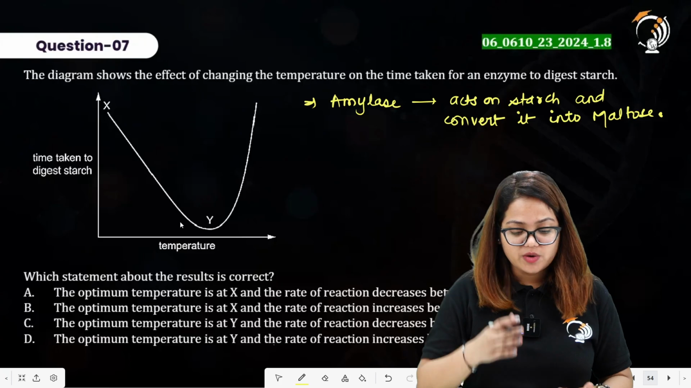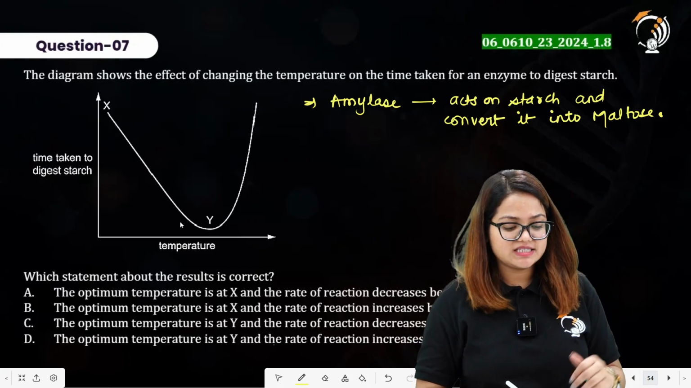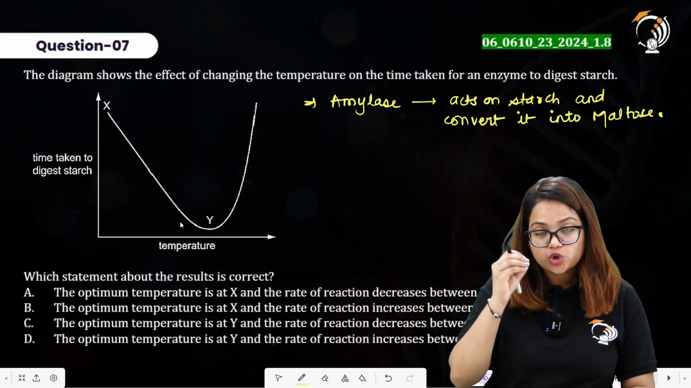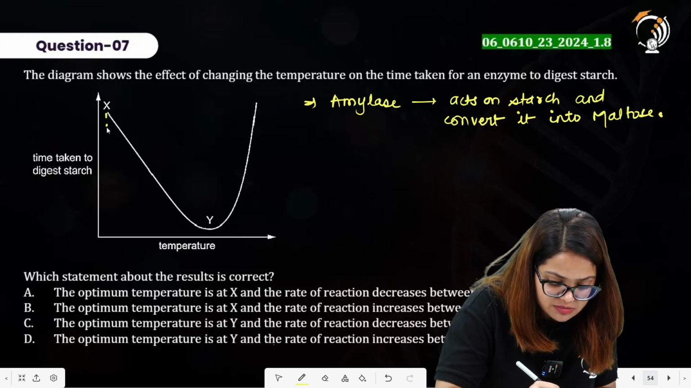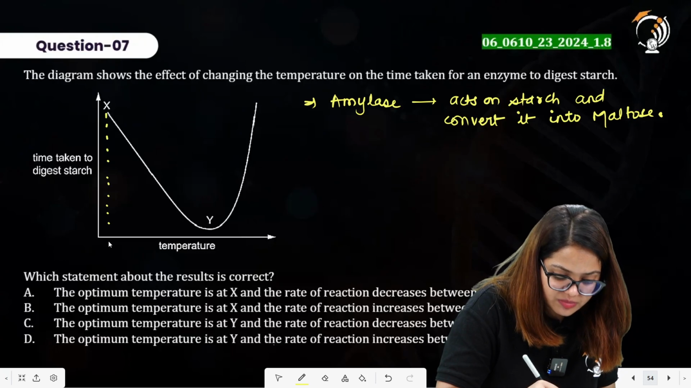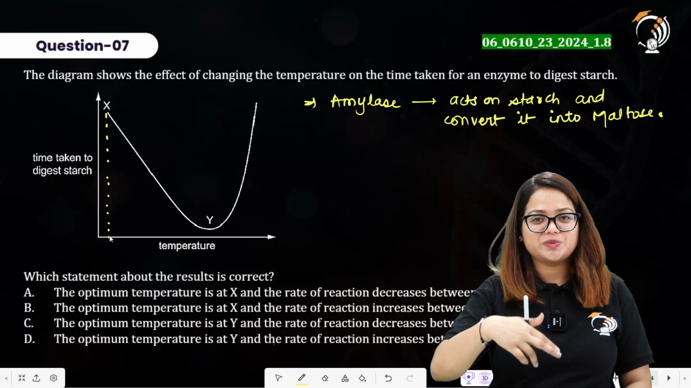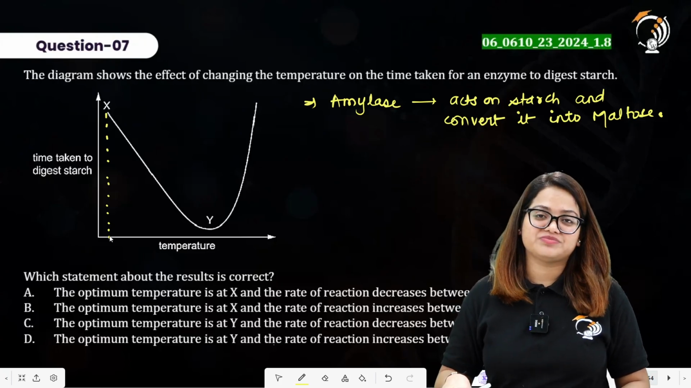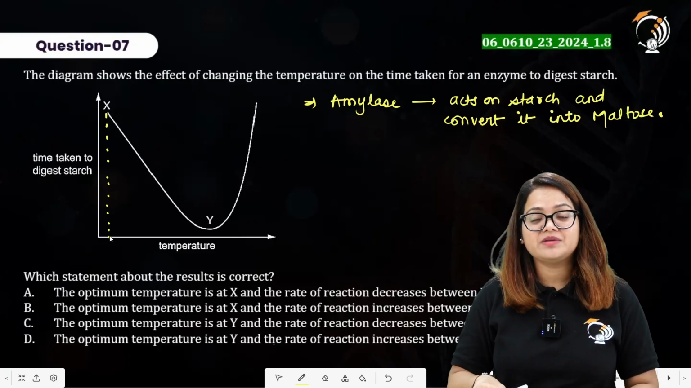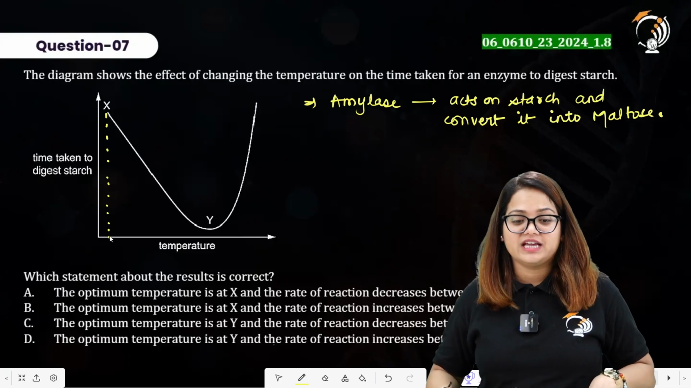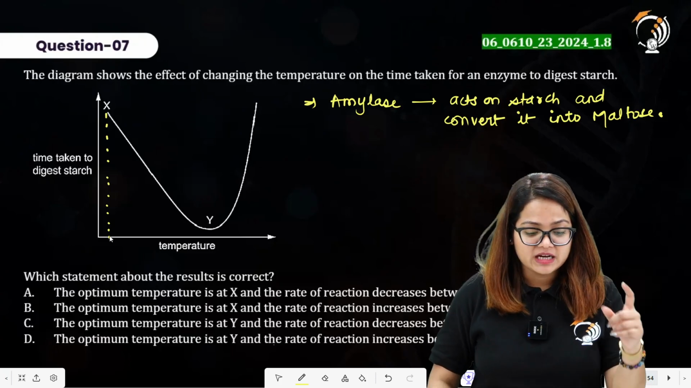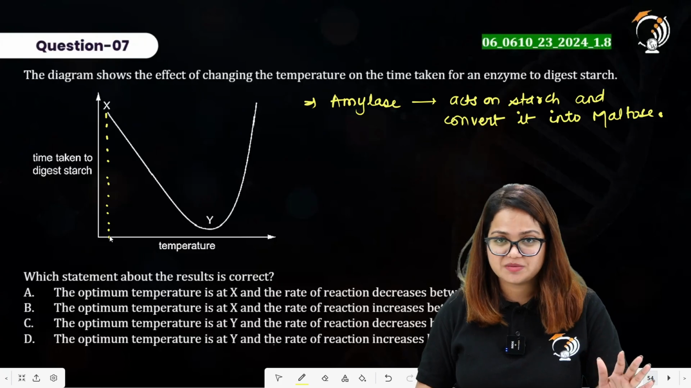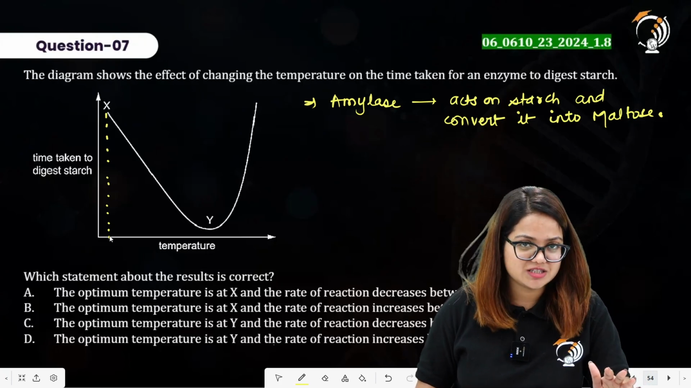Here you have the graph. On the x-axis there is temperature. On the y-axis there is time taken to digest the starch. And you can observe that at the lowest temperatures it is showing maximum time to digest the starch. It means that the enzyme is inactive at these lowest temperatures, because we have already studied that the enzyme increases the rate of reaction. That means it reduces the time for the conversion of substrate to product. Since this graph is showing that the time taken to digest the starch has a maximum value at lowest temperature, that means the enzyme is not active at this point.